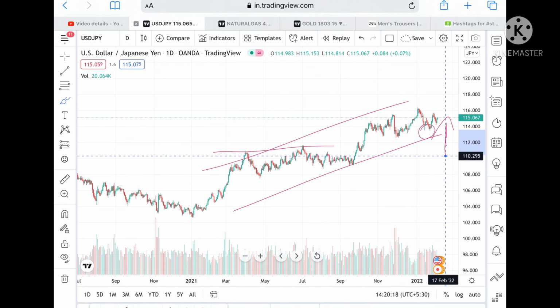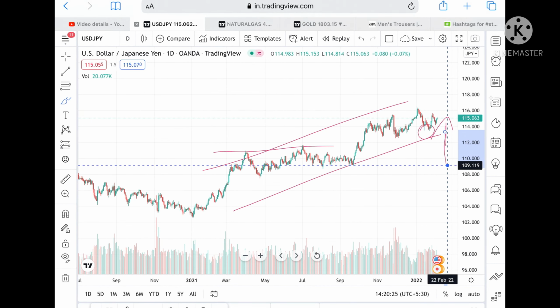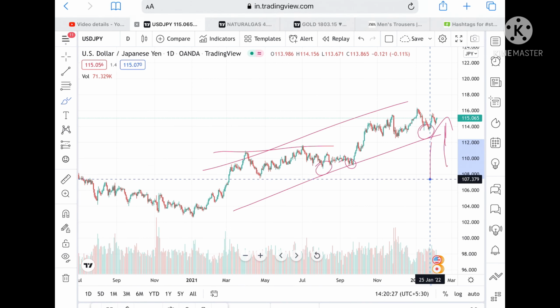If this level breaks, then we can see further fall towards 110.295, and from there we can see a level of 109.119, and these levels are already tested here. So chances of going towards 107.8482 will be high.